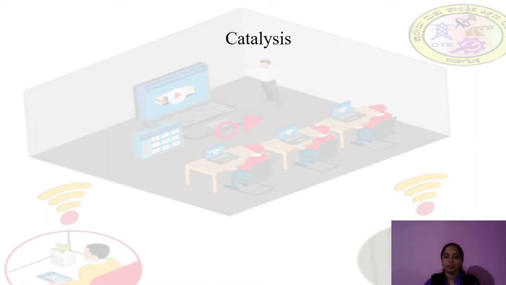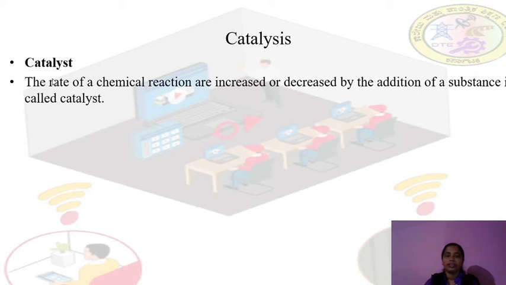Now the next part is catalysis. What is meant by catalyst? You may have heard that in chemical reactions we use a catalyst. Now let's see what is meant by catalyst. The rate of a chemical reaction is increased or decreased by the addition of a substance, and that substance is called a catalyst.